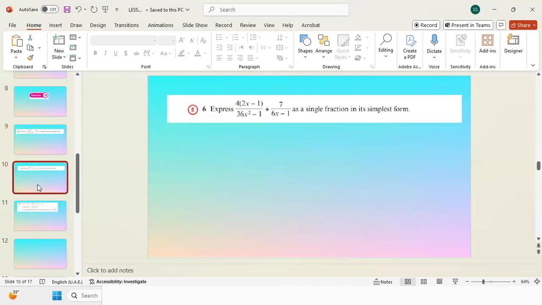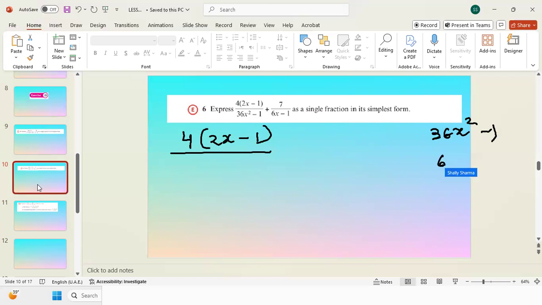Then we go to the next question. Express this whole thing as a single fraction in its simplest form. So again we have 4 times 2x minus 1 divided by, I can factorize this 36x squared minus 1. How?